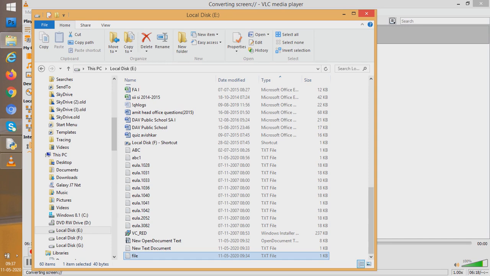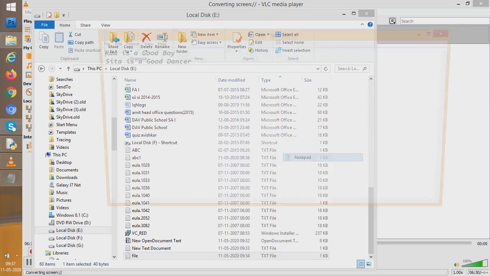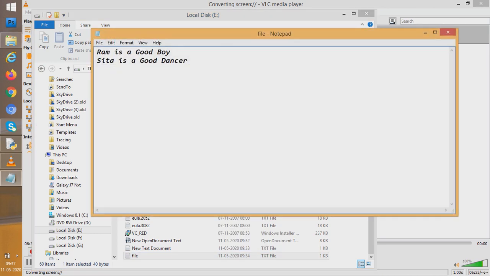You can see and understand, okay, this is the line where the line is ending and this is the place where the file is ending. For example, if I open this given file that we created, I can well understand that yes, Ram is a good boy is one line and Sita is a good dancer is another line. How did you know? Because we had pressed an enter key. So when the return key, that is the enter key, was pressed, you understood that a line has changed and a new line has begun. So students have understood.